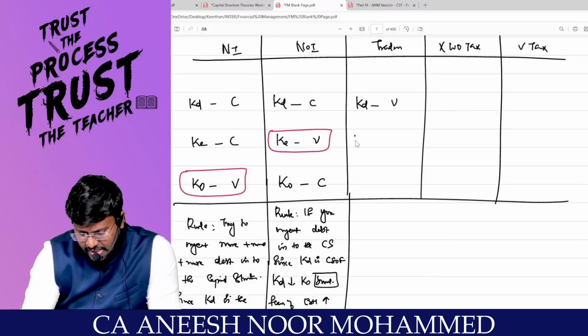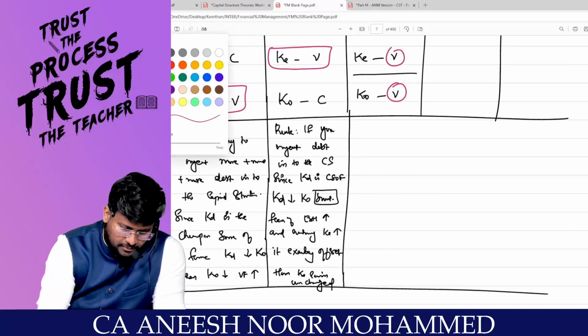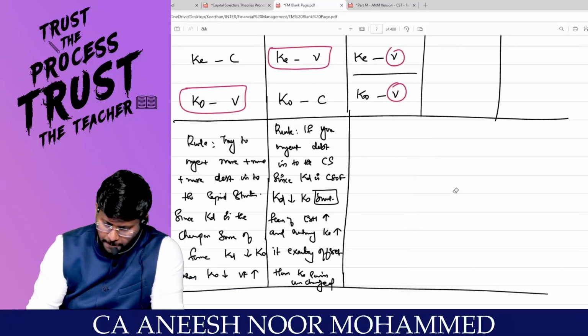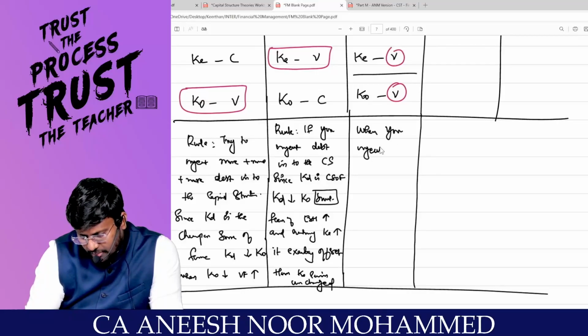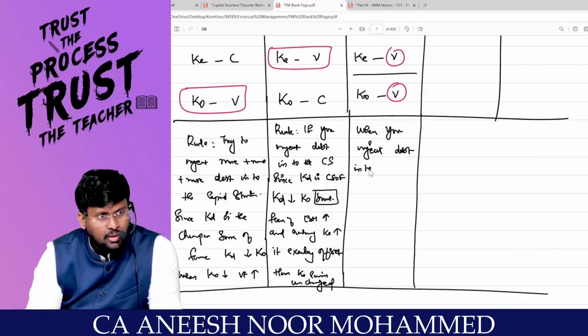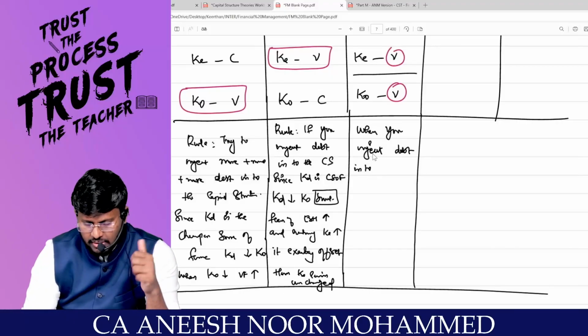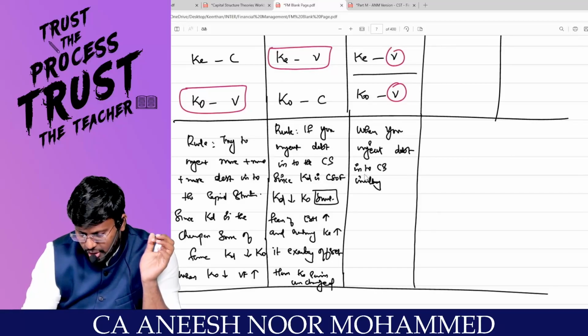Come on, traditional approach. What the traditional approach is saying is that KD is variable, KE is variable, hence KO is variable. Everyone is variable. The traditional approach is saying that when you inject debt into the capital structure, initially equity shareholders enjoy financial leverage.